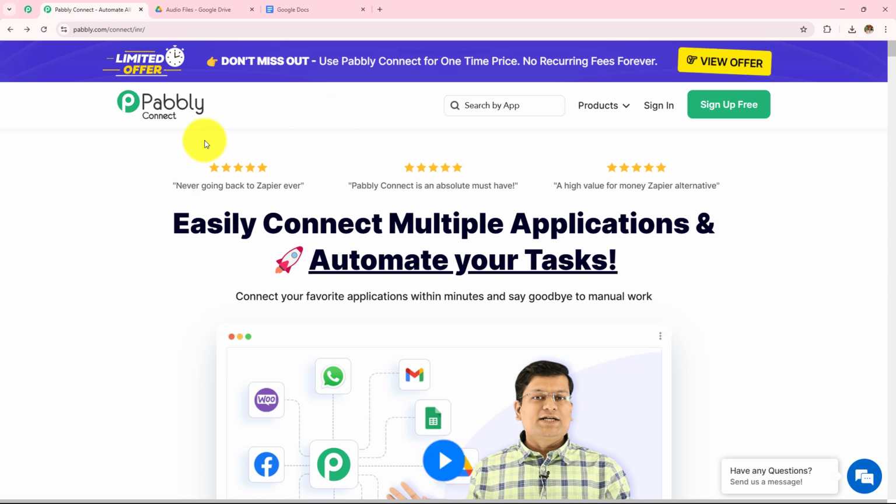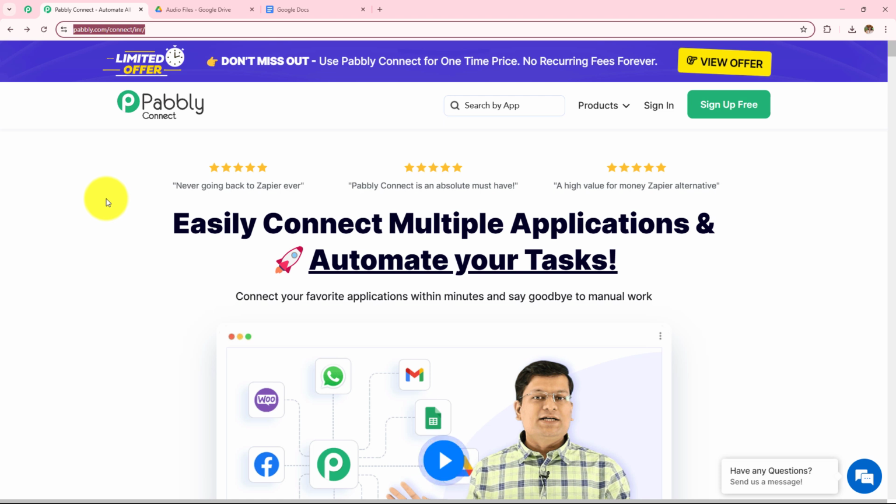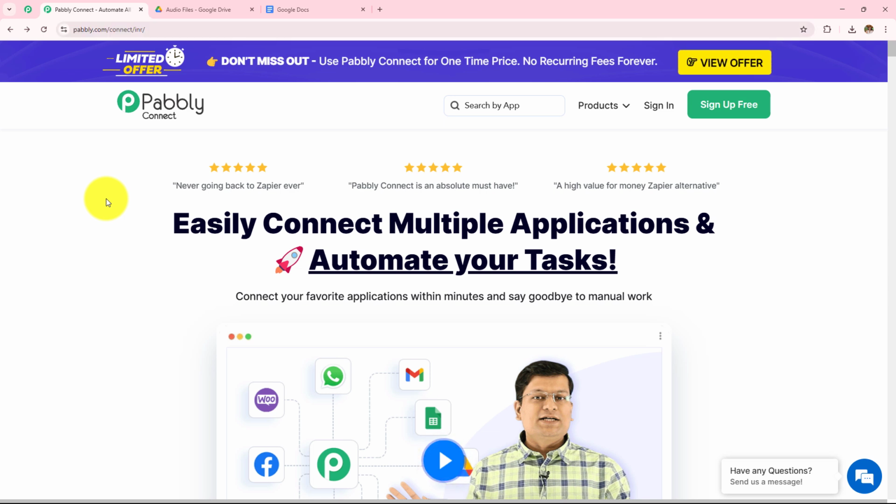So this is the landing page of Pabli, and you can visit this simply by typing pabli.com/connect/inr/ in your browser. Now after browsing the website, we need to sign in to our Pabli account. On the top right corner, you can see two options, sign in and sign up for free. If you are an existing user, click on this sign in, and if you are a new user, click on this sign up for free, and this will give you 100 tasks free on monthly basis. As I'm an existing user, I'll click on this sign in.